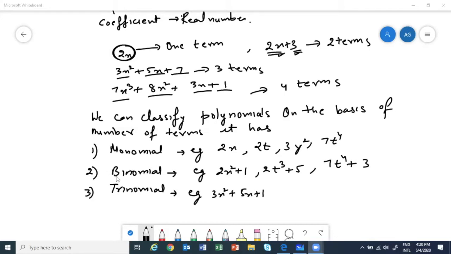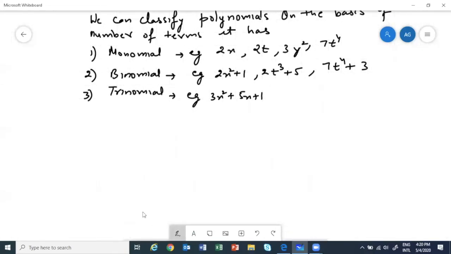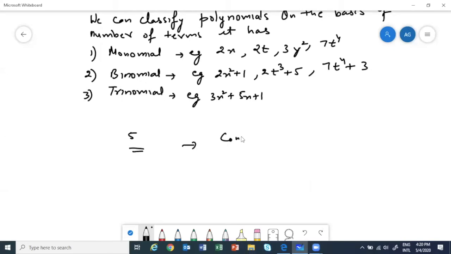Now my question is, if I just give you 5, which is a constant, will it be a polynomial or not? There's no variable here. We can't see a variable. So is a constant a polynomial or not?